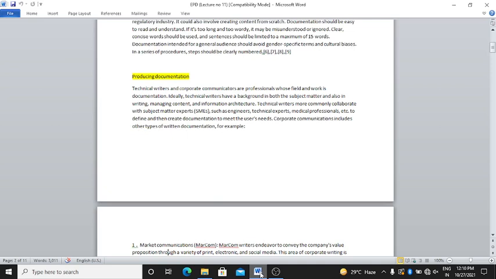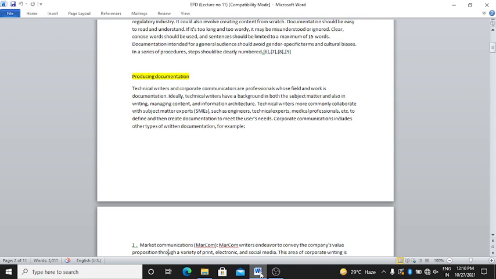Technical writers and corporate communicators are professionals whose field and work is documentation. As we know, technical writers and corporate communicators are there whose main work is to make documentation, right?